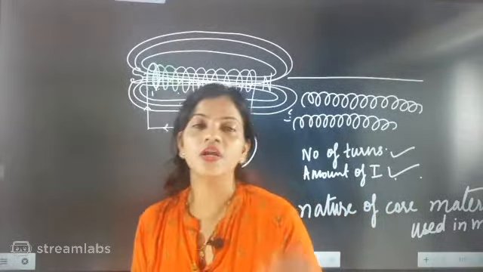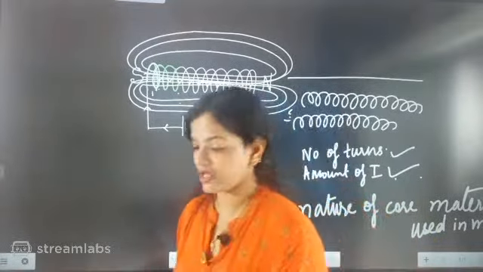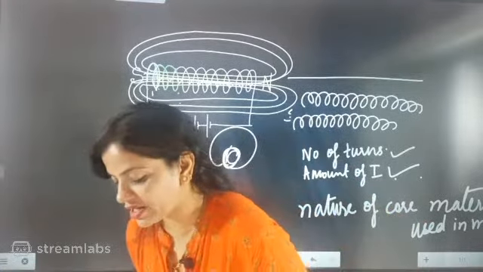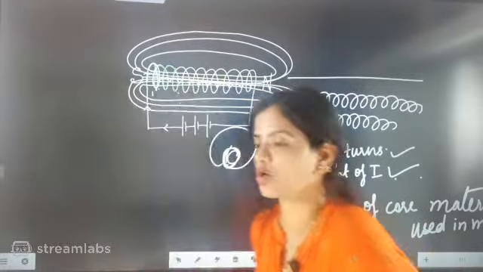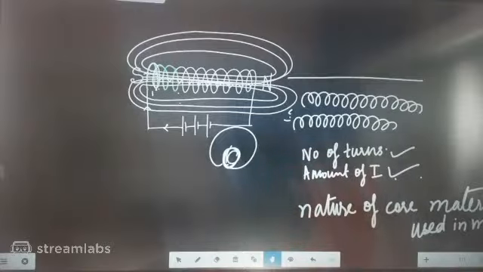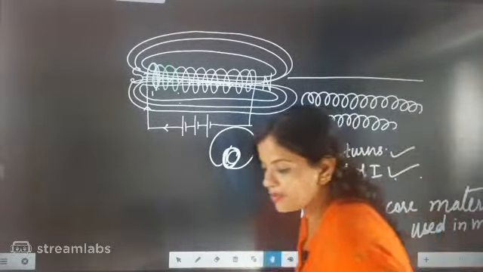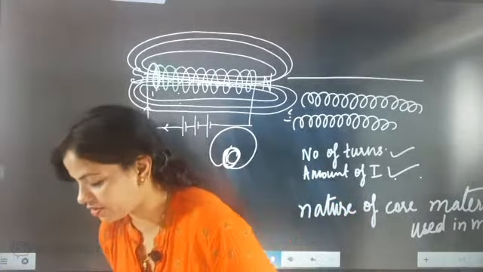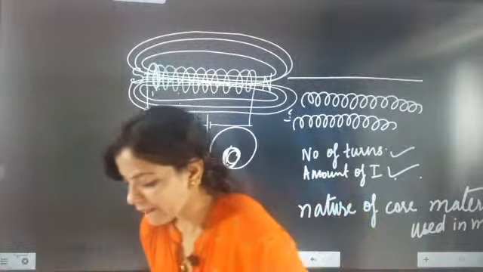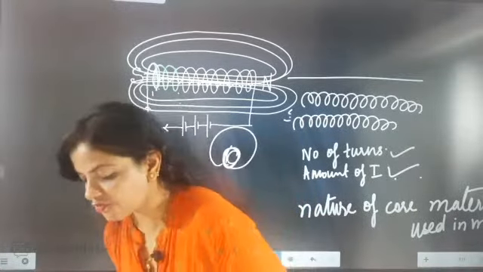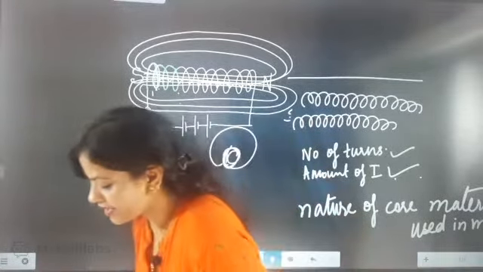Now I use the words nature of core material used in making solenoid. Nature of core material used in making solenoid means what? Let me see who can answer this question. Some are telling soft iron rod. Very good. Nature of core material used in making solenoid.